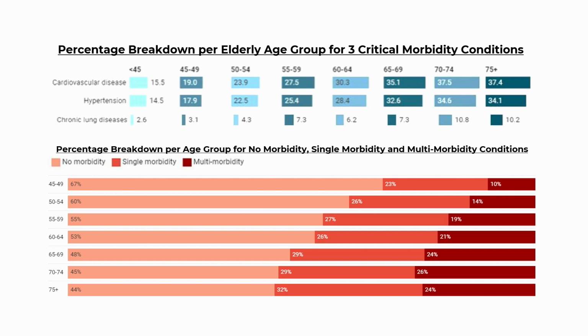For 50 to 54 even more, 55 to 59 keeps on going high, and as we go towards 75 plus, the percentage really goes up to 37.4% for cardiovascular diseases, hypertension 34.1%, and chronic lung diseases around 10.2%, almost 4 times from 2.6% below 45.